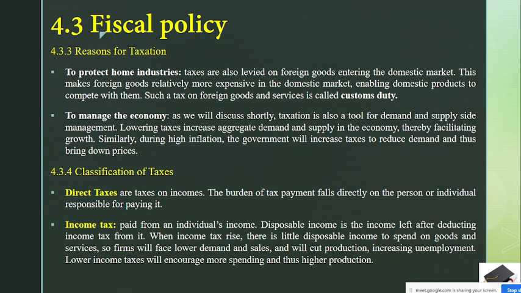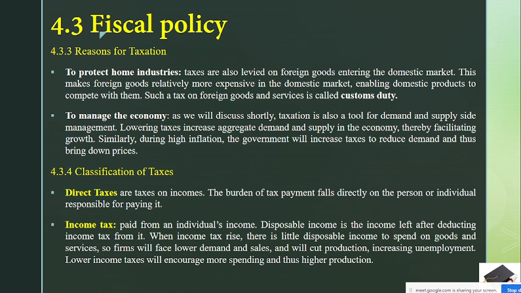If your disposable income increases, you will buy more products, and if you buy more products, organizations need to produce more products. And if they want to produce more products, they need more employees. Then the employment rate will be high.